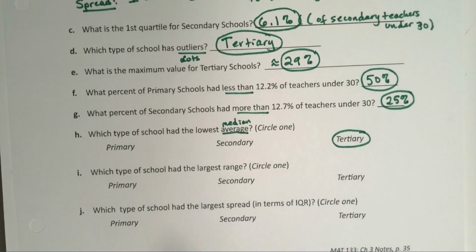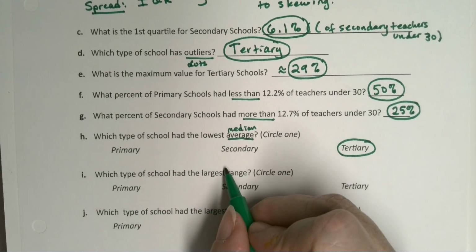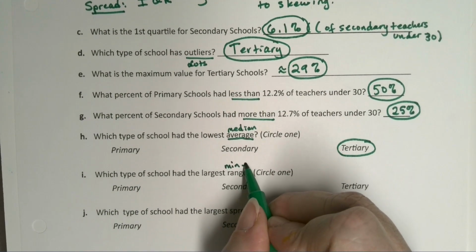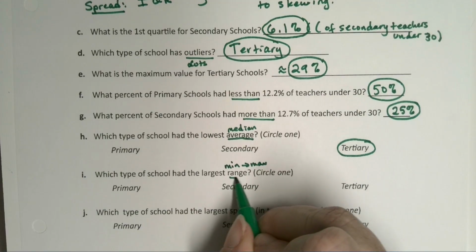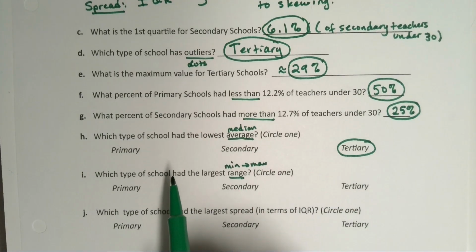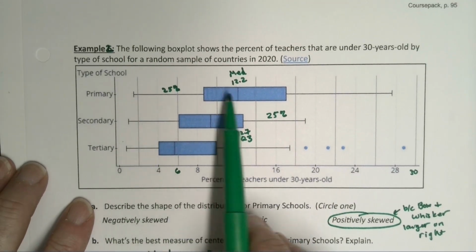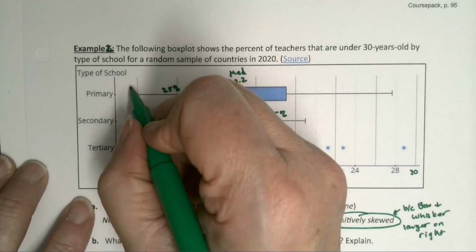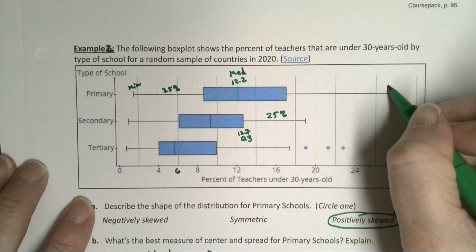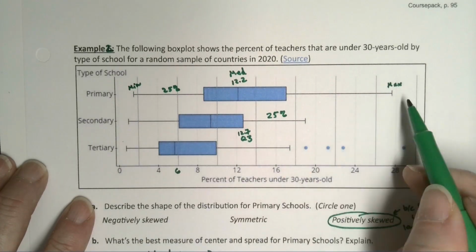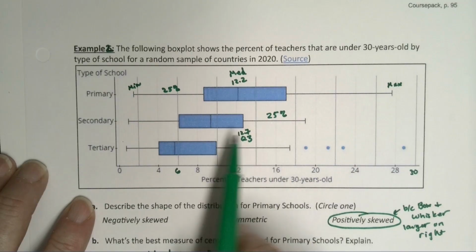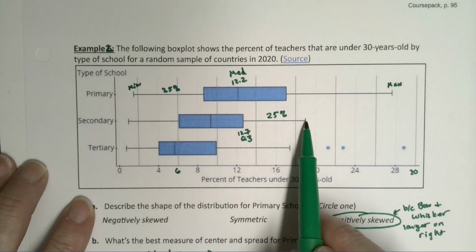All right, which type of school had the largest range? Well, the range is from the min to the max. Okay, so that's from the tip of one end to the tip of the other, and that might mean a dot, right? So primary is from min, right over here, to max over here, right? That's the primary, which is really big, way bigger than secondary, right? Min and max are secondary.